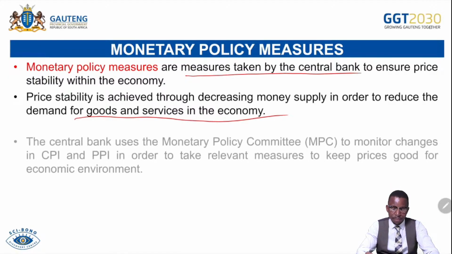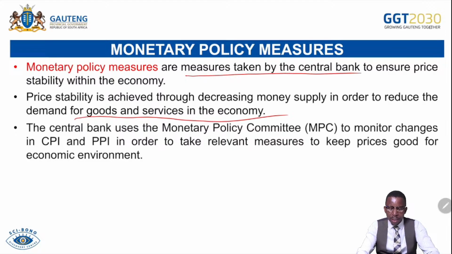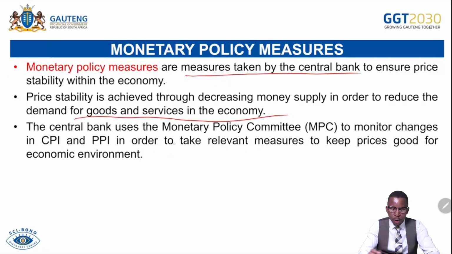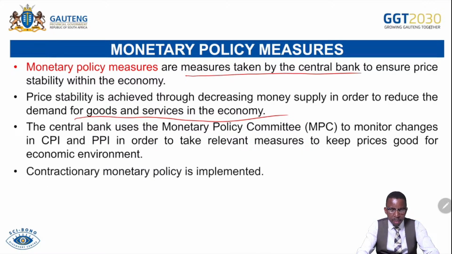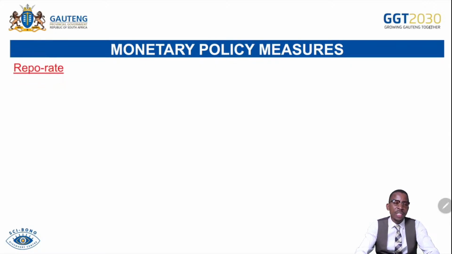It is the main institution that can affect the money supply in the economy by using monetary policy measures. The Central Bank uses the Monetary Policy Committee (MPC) to monitor changes in inflation, in CPI and PPI, in order to take relevant measures to keep inflation within the target range so that there can be a good environment for investors. Contractionary or restrictive monetary policy is implemented to ensure that the inflation rate remains within the target range. Which are those measures? Repo rate.